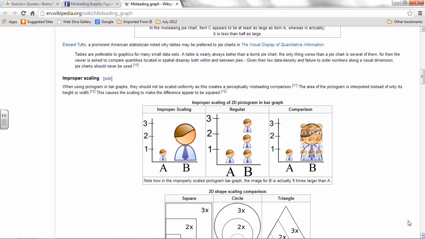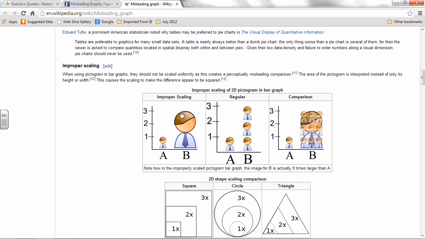Here's another example, like this is like a pictograph. So this is maybe business sales, company A and company B, and we can see company B's sales are 3 times as much as company A. How they should have displayed it is this way, because here the height is 3 times as big and the width is the same, so the area is 3 times as much, just like the sales.